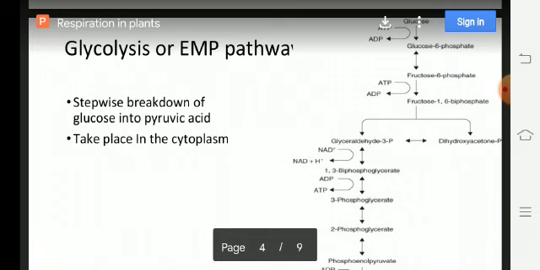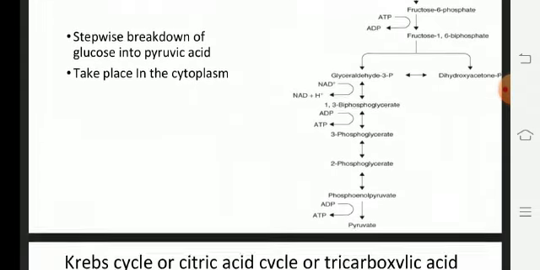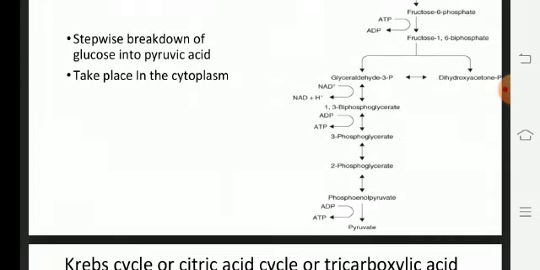Here a phosphate group is released, which is accepted by ADP to form ATP. Adenosine diphosphate is converted into adenosine triphosphate.